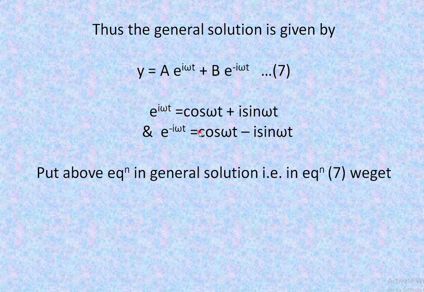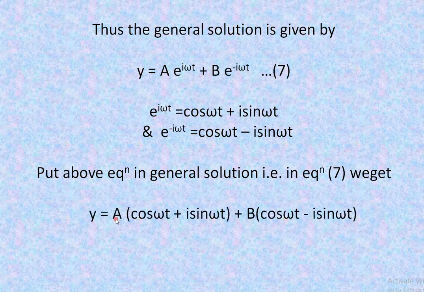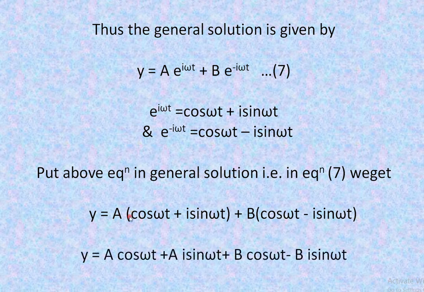By putting these values in equation 7, we get y is equal to a into (cos omega t plus i sin omega t) plus b into (cos omega t minus i sin omega t). By multiplying a and b, we get y is equal to a cos omega t plus ai sin omega t plus b cos omega t minus bi sin omega t.